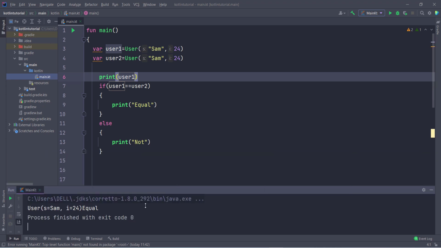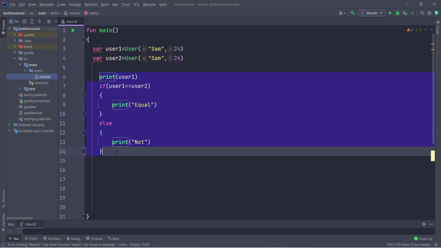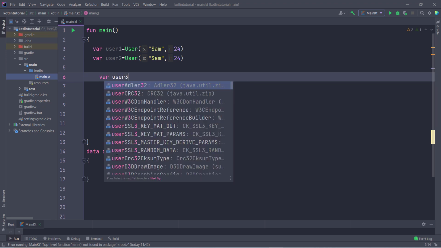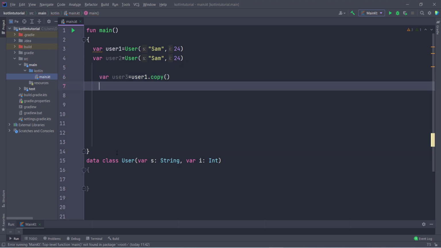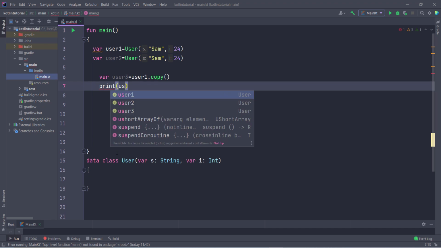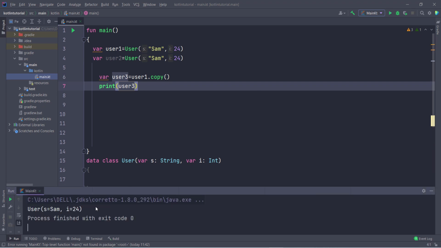Now there are lots of properties of data class present in Kotlin. So let us suppose I delete this, and I create a new user, user3, and inside this I can directly use user1.copy. It is going to copy user1, and then I can print it. If I print user3, I am going to get the same output. So this function of data class is helpful.